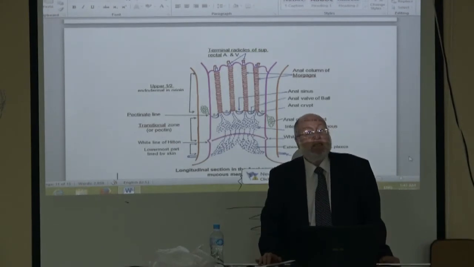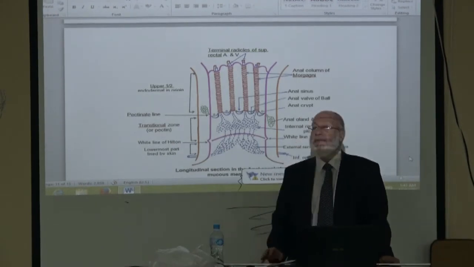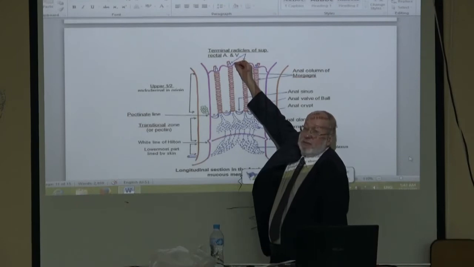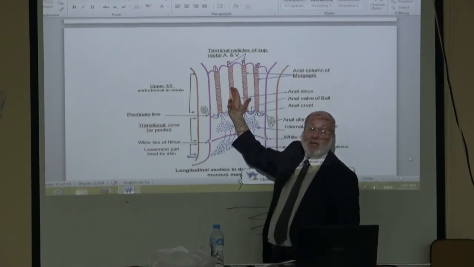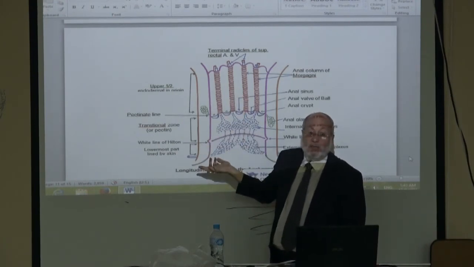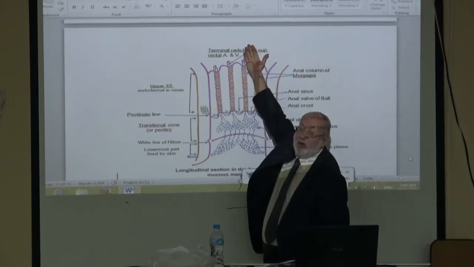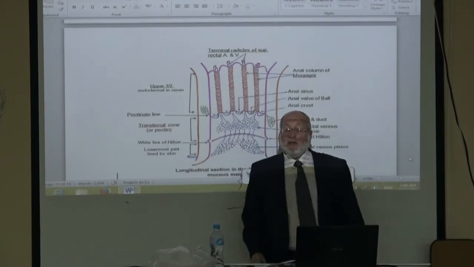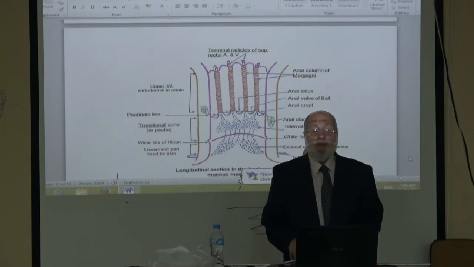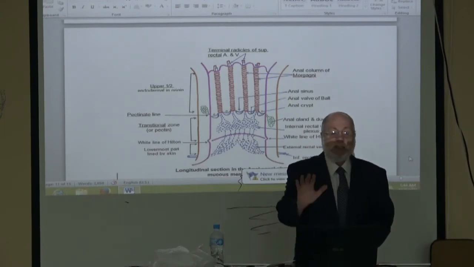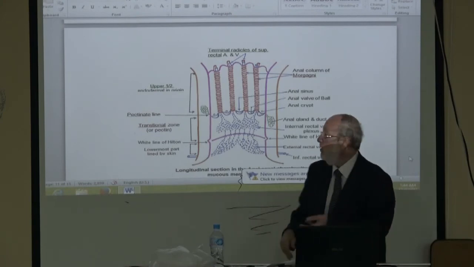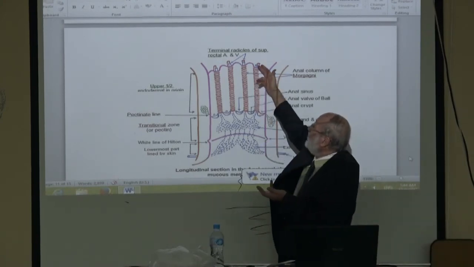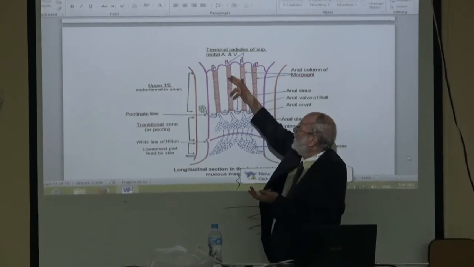The internal pile is covered by what type of mucosa? Varicose vein in the submucosa, and it's covered by mucosa. This mucosa covering the internal pile is simple columnar epithelium, like the upper half of the canal and the lower part of the rectum. Therefore, the development of the upper half of the canal is reflected in all features of the upper half of the canal, lined by columnar epithelium with columns of Morgagni.